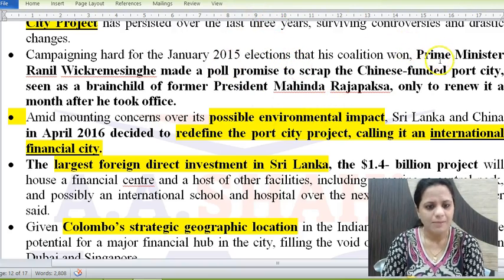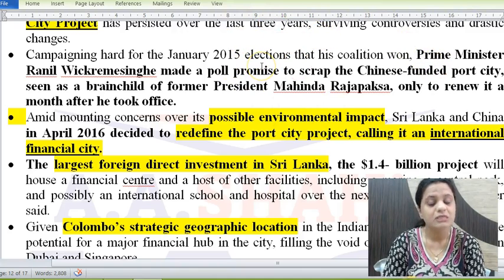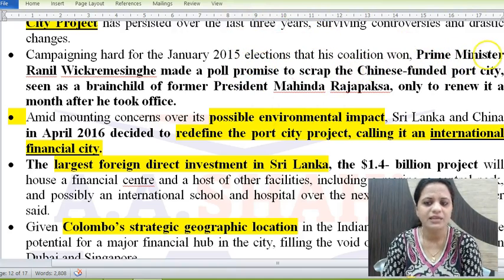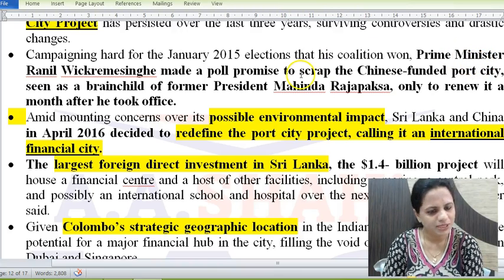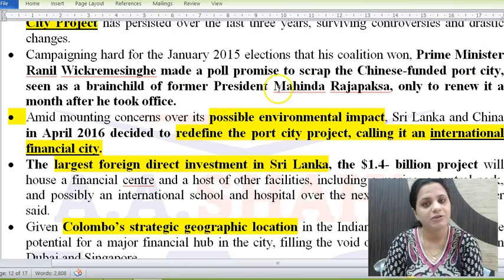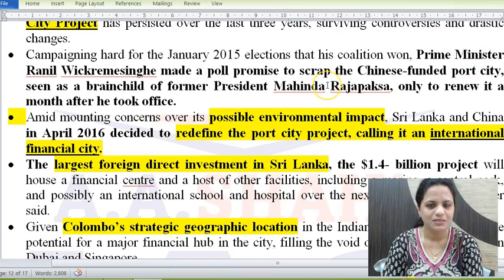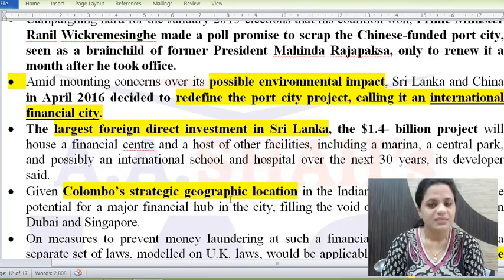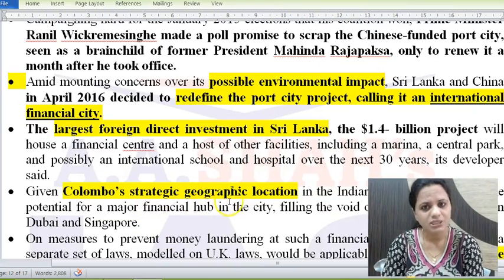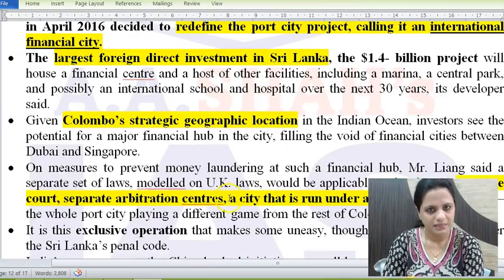So the present Prime Minister, when he was contesting elections, promised that he would scrap this Chinese-funded Port City project, because he said it was the brainchild of the former president, Mahinda Rajapaksa. But then this did not come through. He won the elections in 2015 and he renewed the project again. He did not scrap it. So this is now said to be important for the country. The project is also important for China because Colombo is located at a strategic geographical location, here in the Indian Ocean.